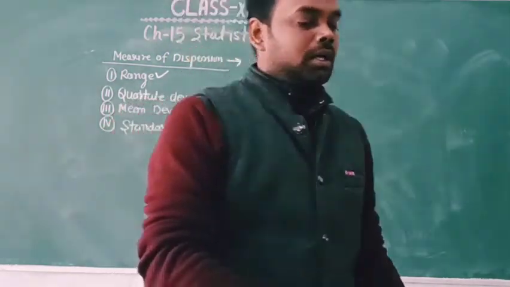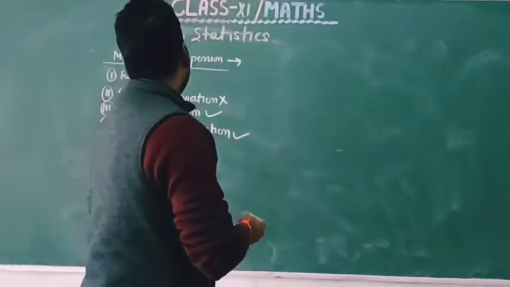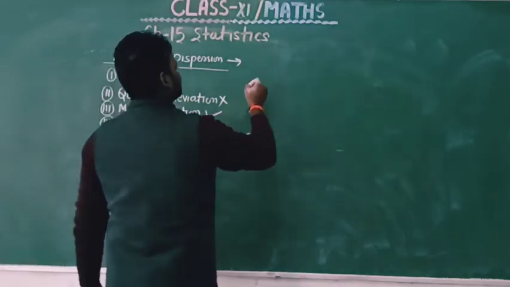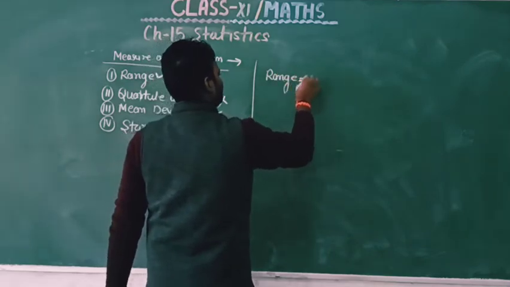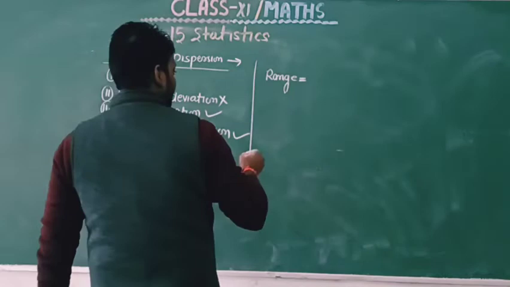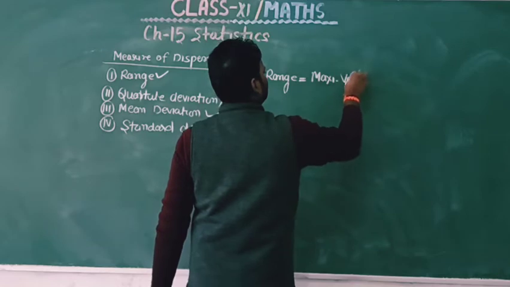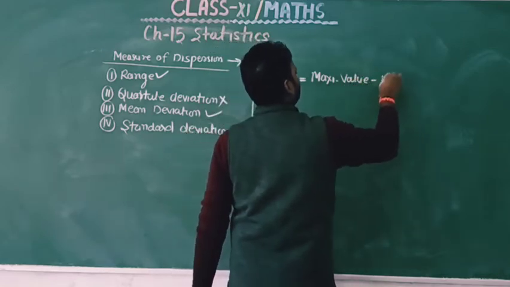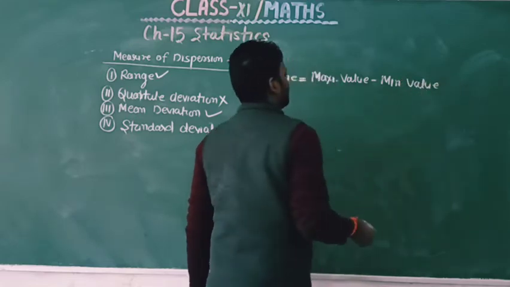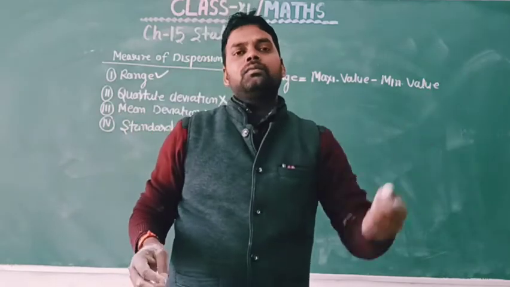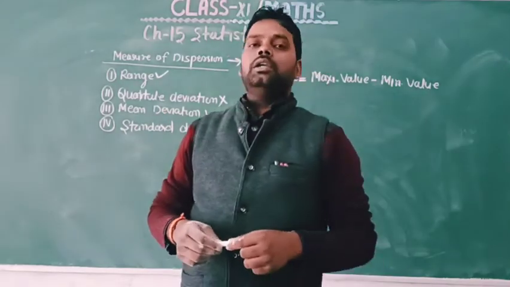So first I will explain what is range. In measure of dispersion, first, what is a range? So range is determined by maximum value minus minimum value of the observations of the given data. Clear? So now move to the previous example.